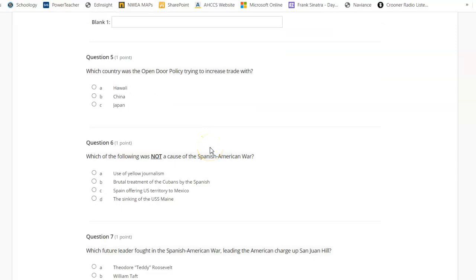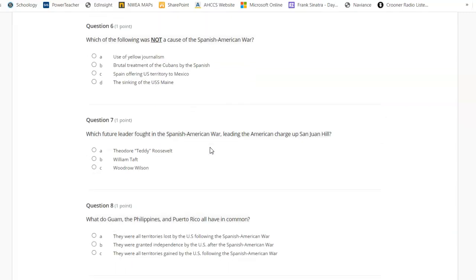Which country was the open door policy trying to increase trade with? A. Hawaii. B. China. C. Japan. Which of the following was not a cause of the Spanish-American War? A. Use of yellow journalism. B. Brutal treatment of the Cubans by the Spanish. C. Spain offering U.S. territory to Mexico. D. The sinking of the USS Maine.